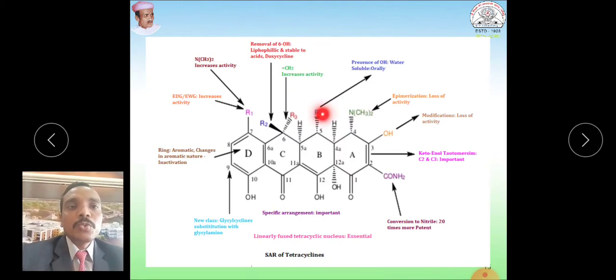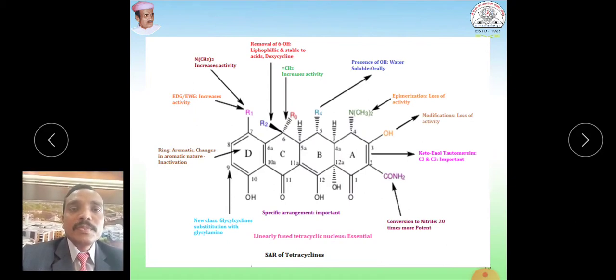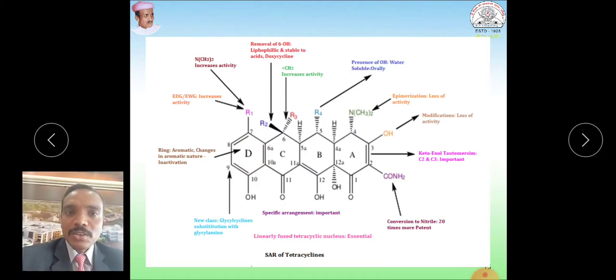The OH group over here, that is R4, is responsible for ADME properties. This methyl group with alpha orientation and beta hydroxy group is again important for activity. If we substitute a methyl group here, that again maintains the activity. Electron withdrawing group here, donating group here, as well as at the 9th position, are important for activity. This phenolic OH is essential for activity. So this is all about the SAR of tetracycline.